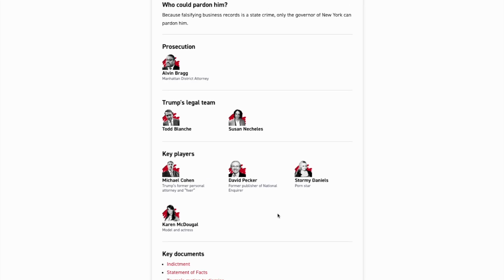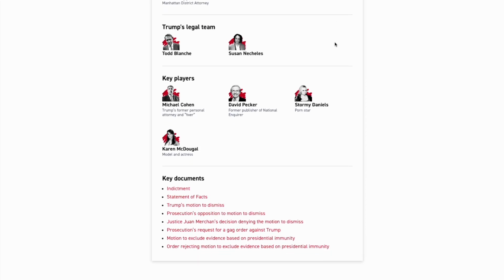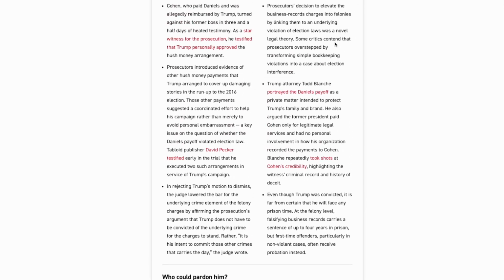But again, the role that this has played in the media and the extent to which Alvin Bragg, Juan Merchan and the jury have come to this conclusion is definitely overblown. If the defendant wasn't Trump, then it wouldn't have gone to this level, definitely. But yeah, I think those are the main facts of the case.